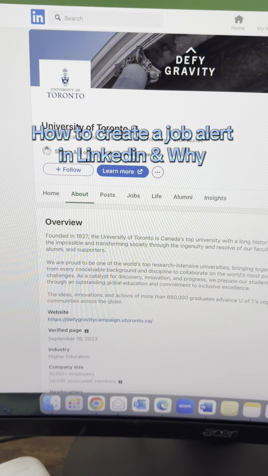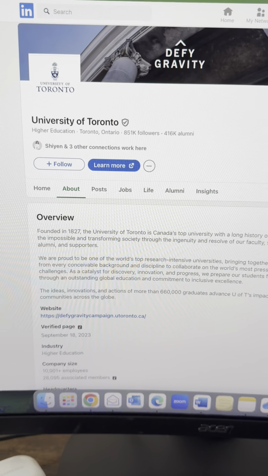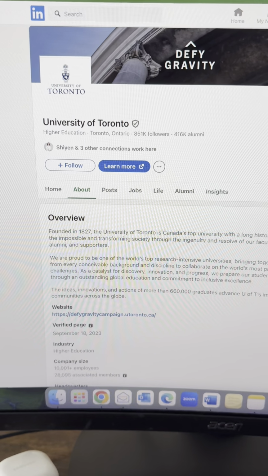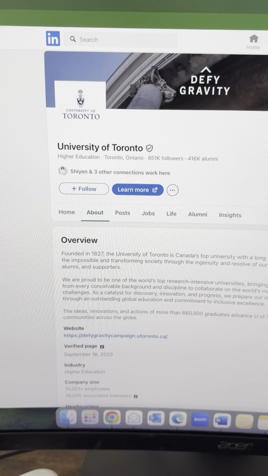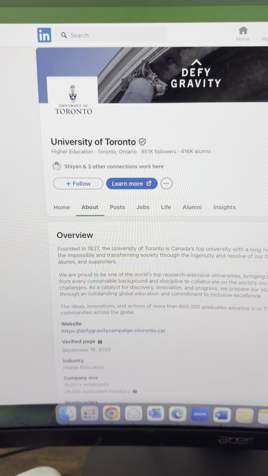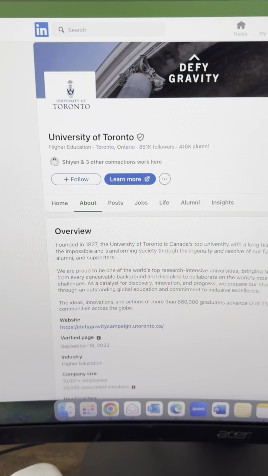Why you need to be ending up in a search. This is the number one reason you need to go into the company profile, the targeted company list that you've developed already, targeted industry and targeted company. Let's say, for example, I'm a career consultant right now. If I wanted to go and work for a university as a career advisor, let's say it's one of the targeted companies I have one day.